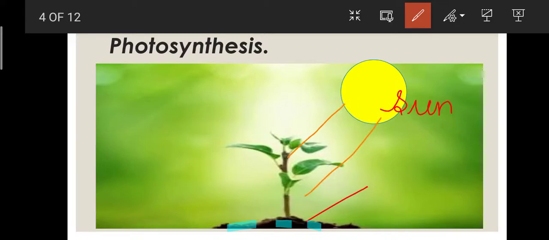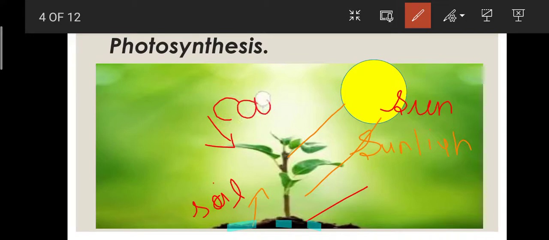Now this sunlight we get from the sun, and we get water from the soil. Now what are the things we need for photosynthesis? Air. We take in air through stomata, that is not air exactly, that is carbon dioxide.